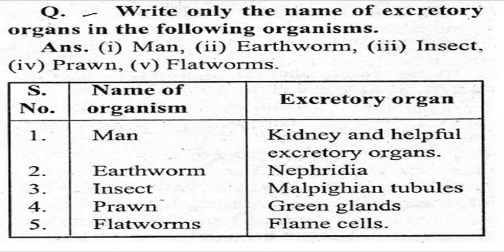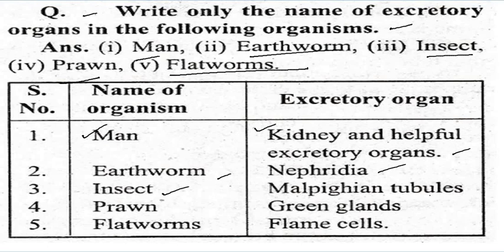Write only the name of the excretory organ in the following organisms. So in all these organisms, what do you have to write? You have to write the excretory organ. Man is there, then earthworm, then insect, then prawn, and flatworm. So you can write one by one. First one, man. Man has the kidney as the main excretory organ. Earthworm, it is the nephridia, and in insects, it is the Malpighian tubules, and in prawn, it is the green glands, and in flatworm, the flame cells are there.